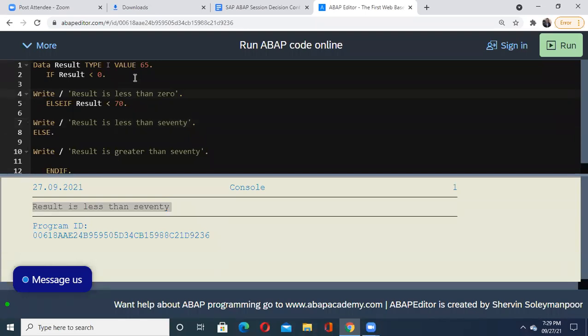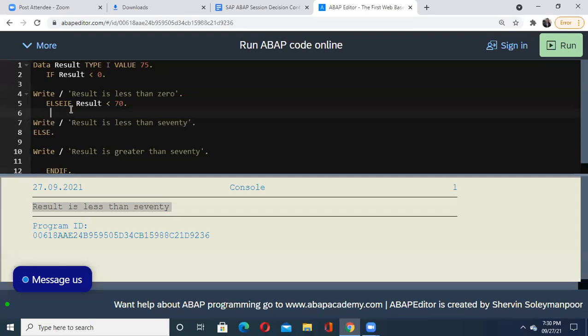Now let us do one thing. Let us take the value 75 instead of 65. Let us change the value and see the output. Now I know that the value is greater than 70. So which execution should happen? The if will not run because result is not less than 0, so the condition becomes false.